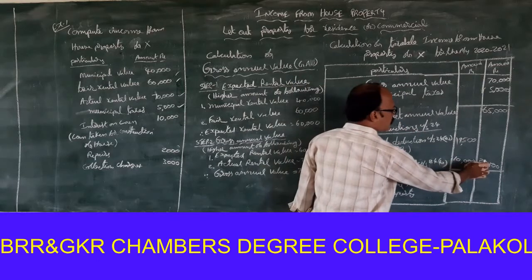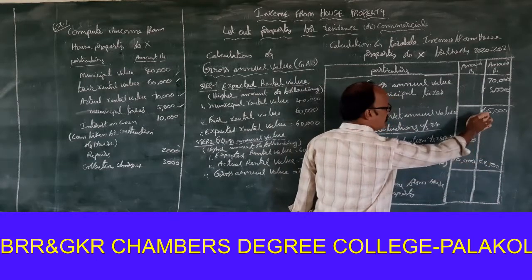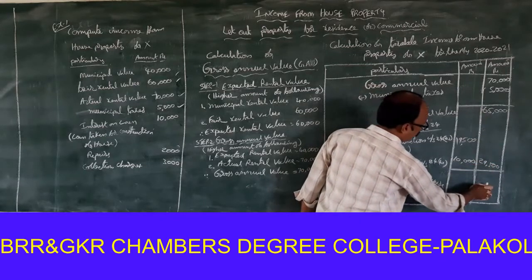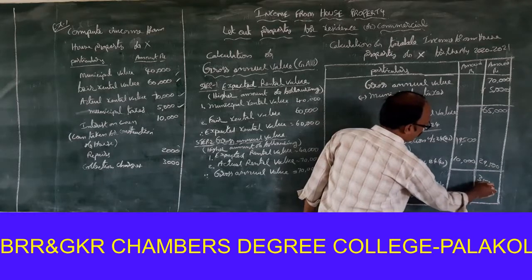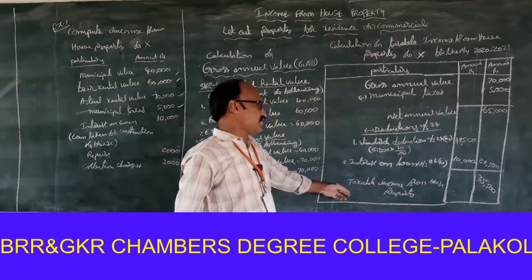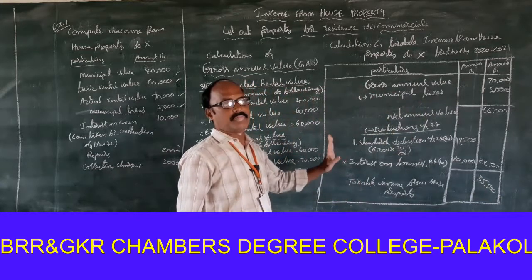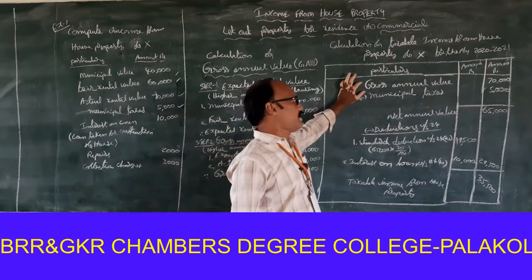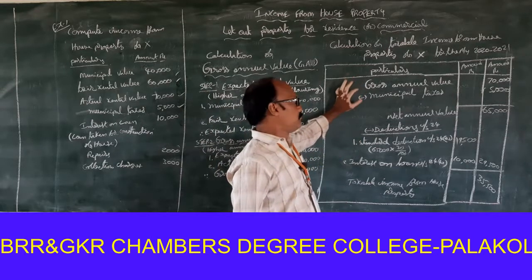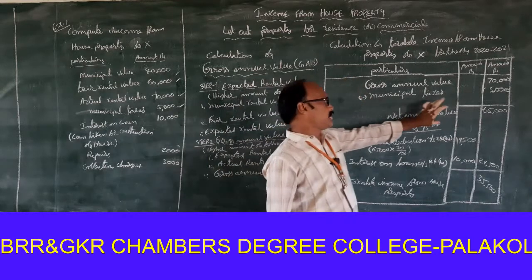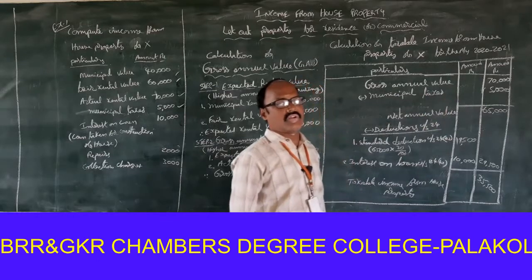So 65,000 minus 29,500 is equal to 35,500, which is to be treated as taxable income from house property. To recap: gross annual value 70,000 minus municipal taxes 5,000 gives the net annual value.